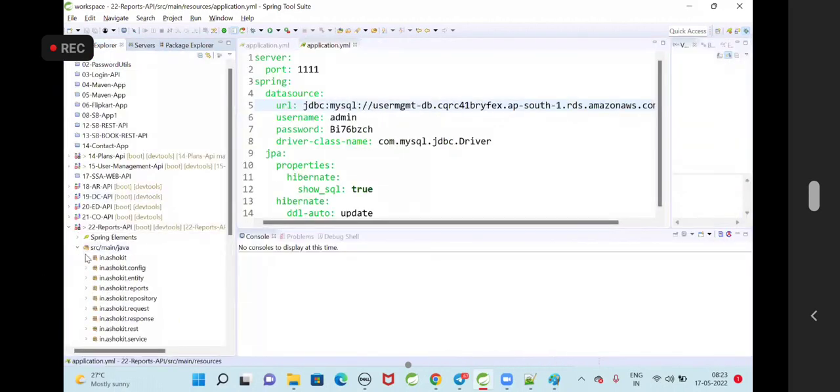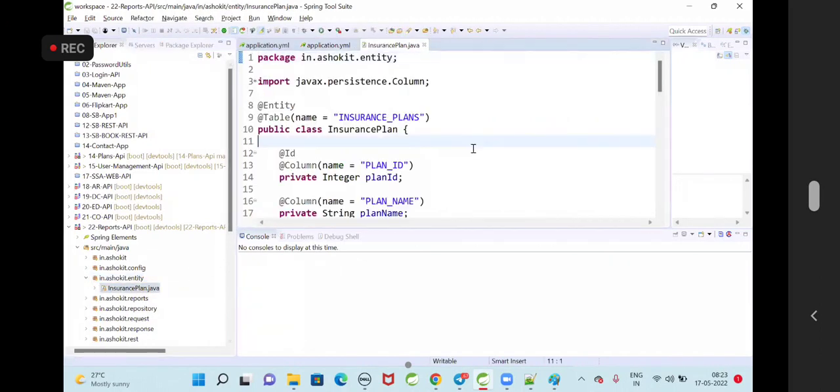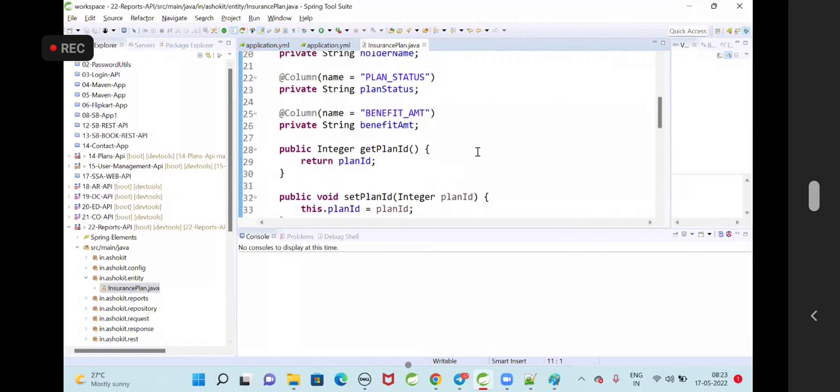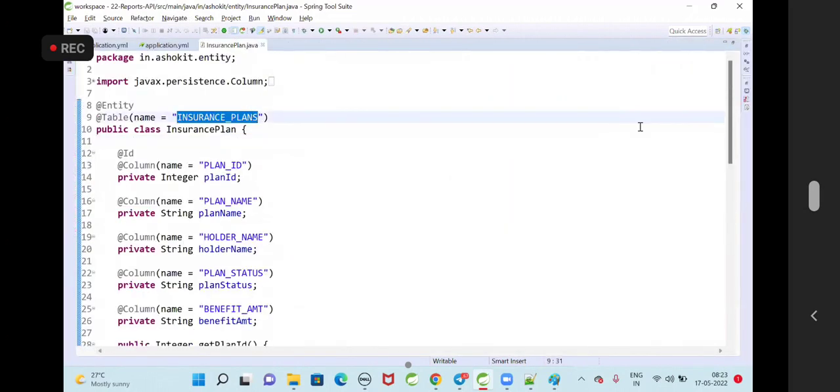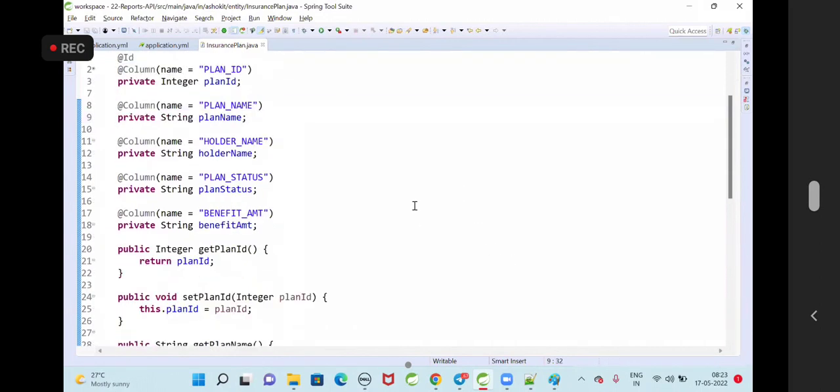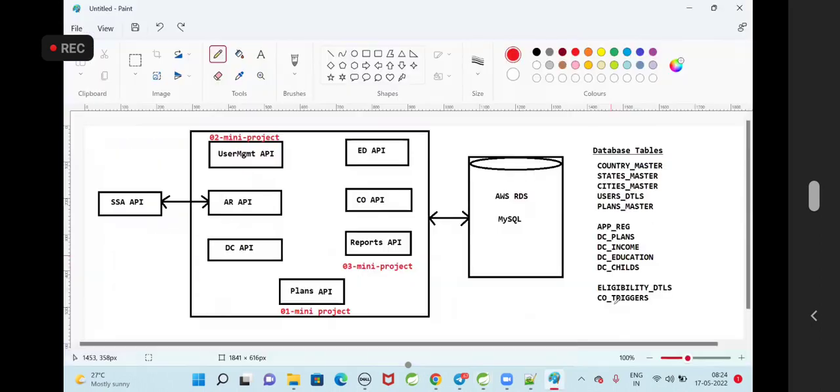Now in the reports API, earlier we used the insurance plan entity. Now plan ID, plan name, holder name, status, benefit amount, all these things we are going to get from the eligibility details table. The citizen's determined eligibility is stored in the eligibility details table.